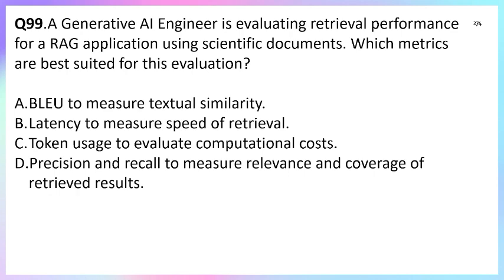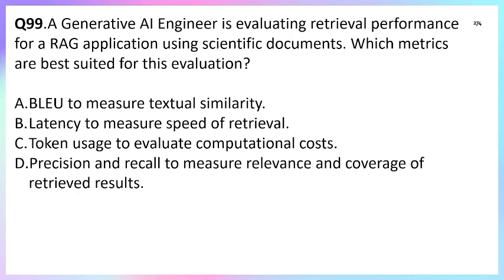Right. So what is the question asked? The question asked is a generative AI engineer has to evaluate the performance of the RAG using scientific documents. So, what is the performance metric here? BLEU is only used to translate text from one language to another language.